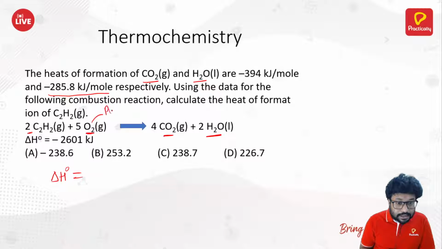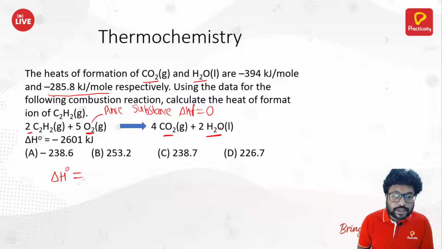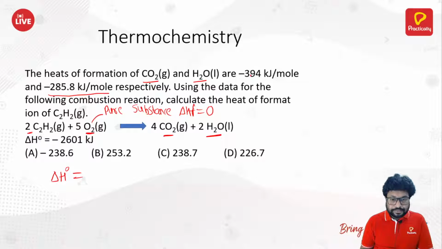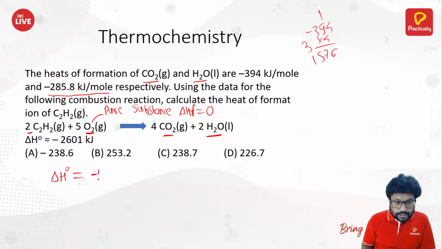Now, for a pure element, the heat of formation is always equal to 0. CO2 and H2O are not pure, they are made up of two elements. This is a pure element, O2. So 4 into CO2: minus 394 into 4 gives minus 1576.